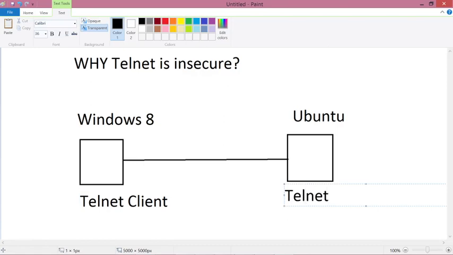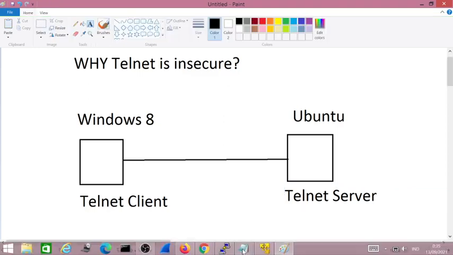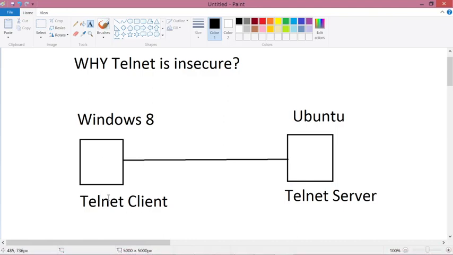I have installed the telnetd package on Ubuntu, and I have installed PuTTY on Windows 8 as the Telnet client. So right now I have already configured telnetd on the Ubuntu.